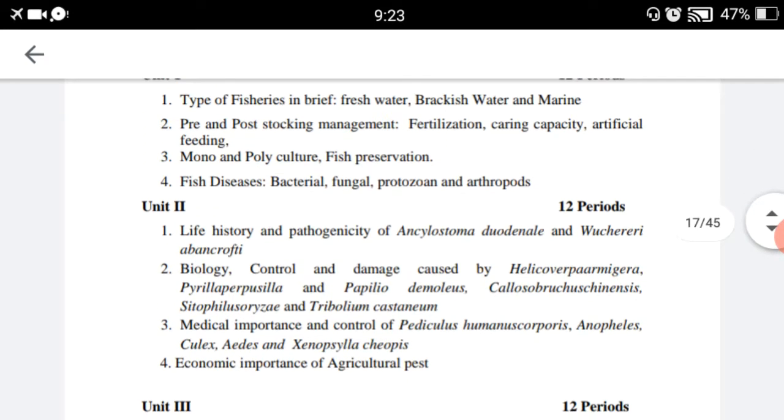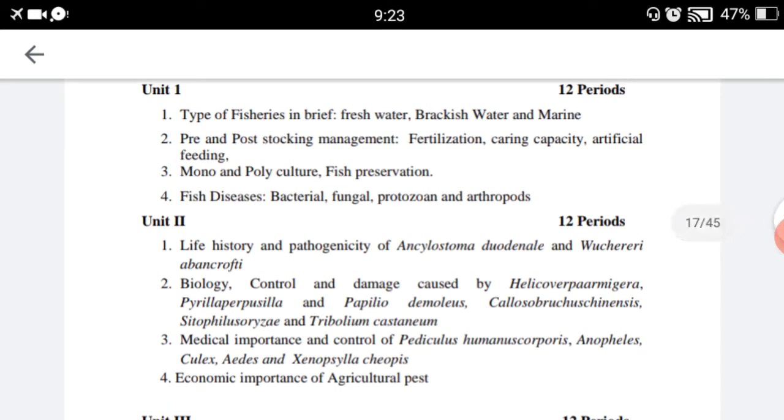In the second unit, we will study about the life history and pathogenicity of Ancylostoma duodenale and Wuchereria bancrofti. Second topic is the biology, control and damage caused by Helicoverpa armigera, Pyrilla perpusilla and Papilio demoleus,